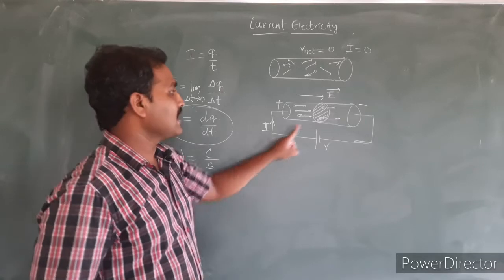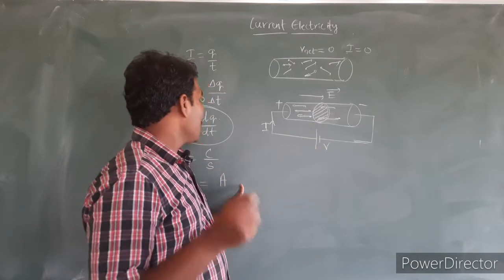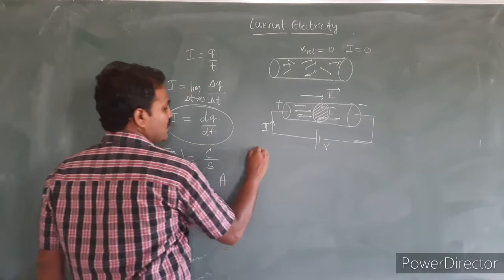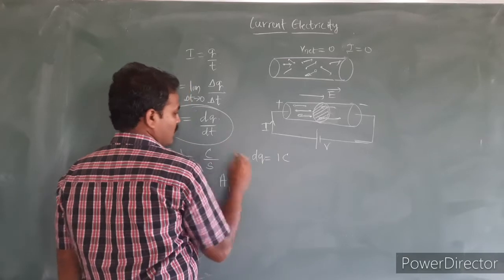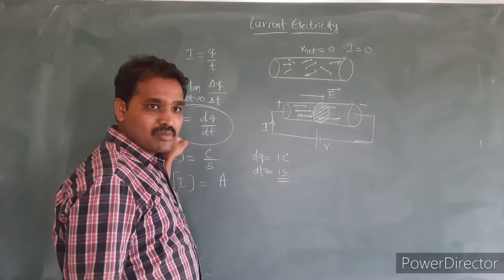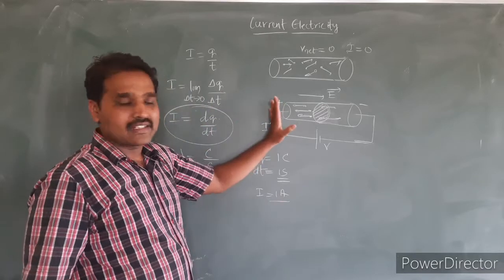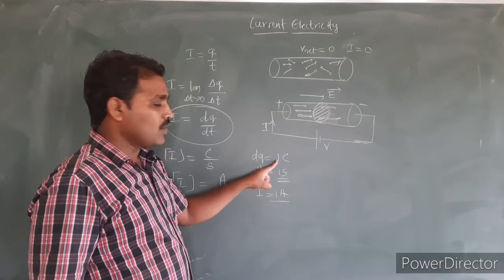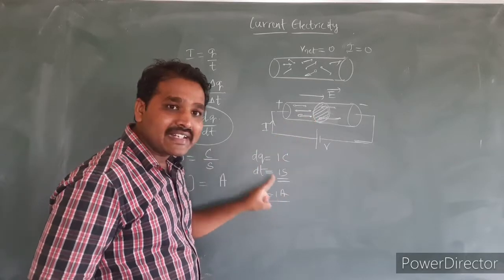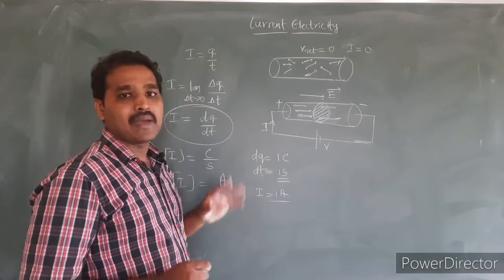And the electric current through any conductor is said to be 1 ampere, when? Look at this equation here. If dq is equal to 1 coulomb and dt is equal to 1 second, then automatically I will be equal to 1 ampere. So the electric current through any conductor is said to be 1 ampere if 1 coulomb charge passes through the cross sectional area of the conductor in 1 second time. In such condition, the magnitude of the electric current is said to be 1 ampere.